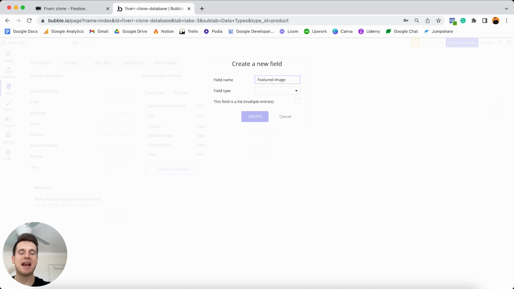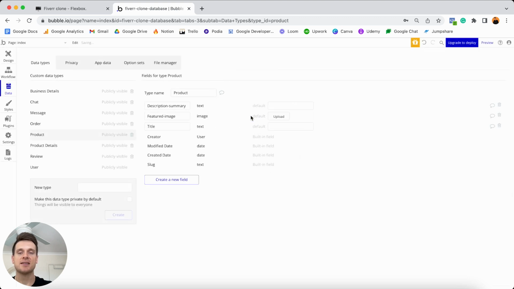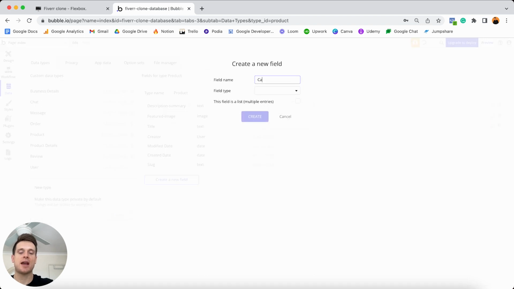Then I'd also like to create a field known as the featured image. So this is the main image for the product that's going to display on our homepage or our search results page. And of course, because we're storing an image, this field type will also need to be an image. We will create that.